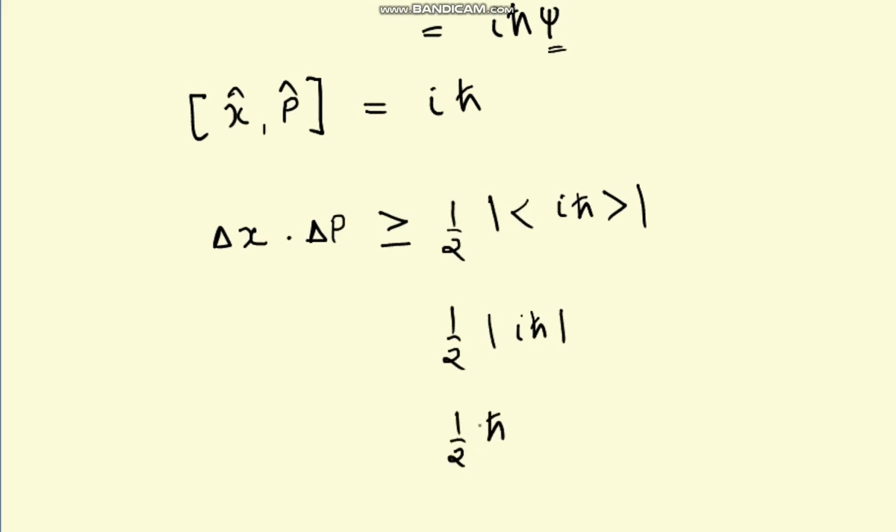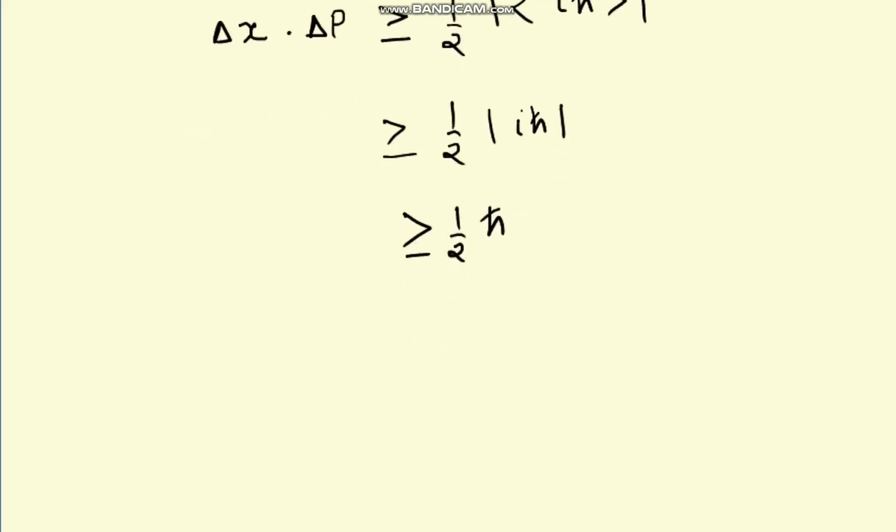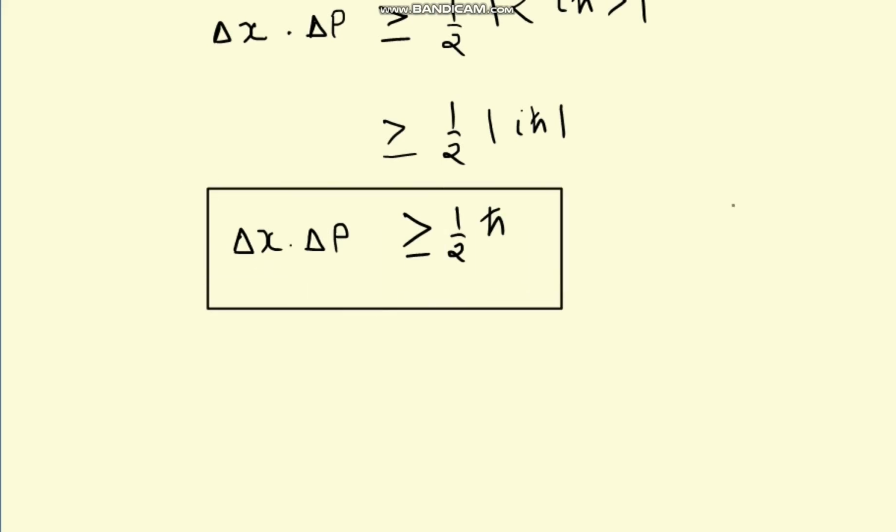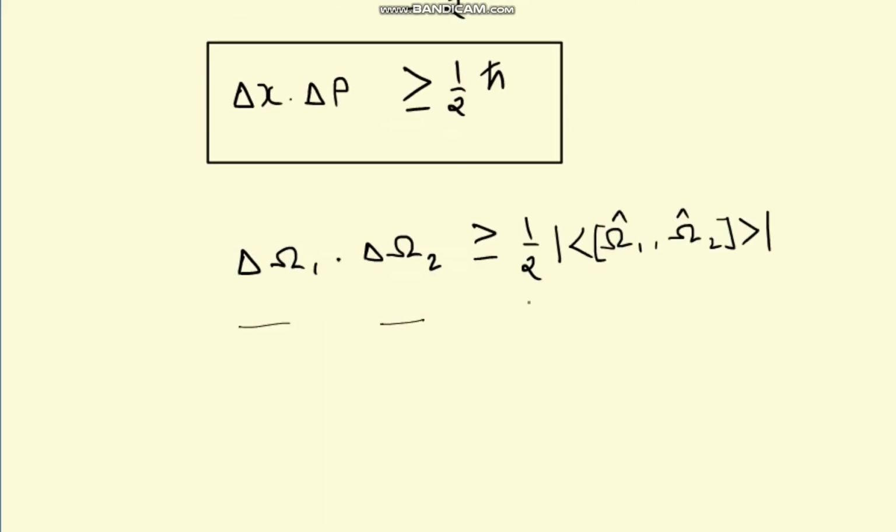And so finally the equation that we get is this. There we go. This is a general equation. So the general equation is this: the product of the standard deviations of any two observables is greater than or equal to half of the mod of the commutator.